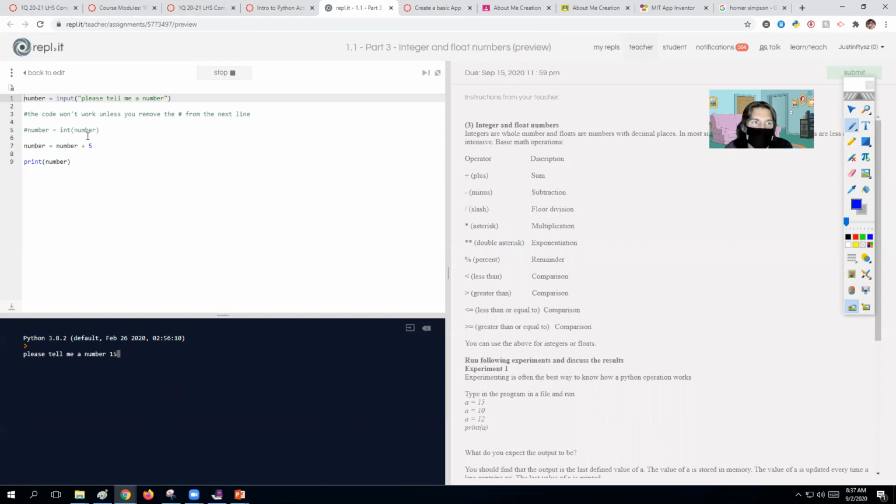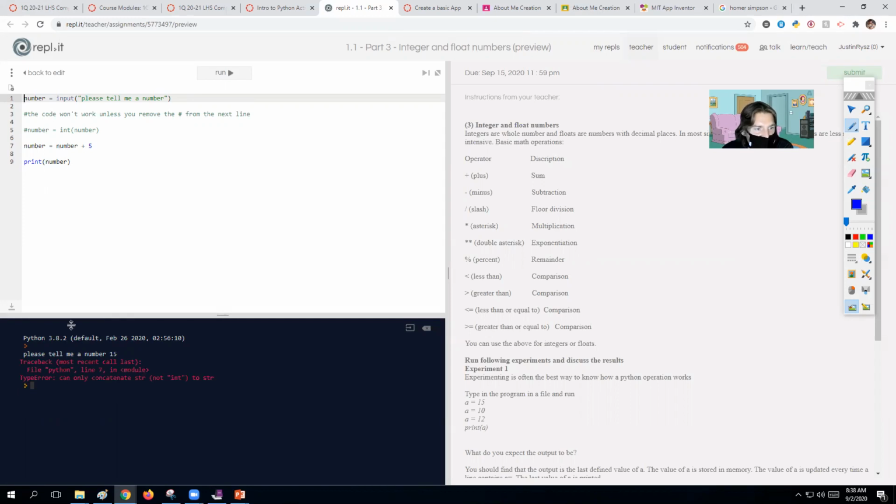And then it says number equals number plus 5. So if you think about it logically, we're going to make the number that we asked them equal what the number was before plus 5. And then we'd print the number. So if I have 15 in here, this should make this become, well, what's 15 plus 5? That'd be 20, and so I should get that printed off. So I'm going to press enter now, and we get an error.